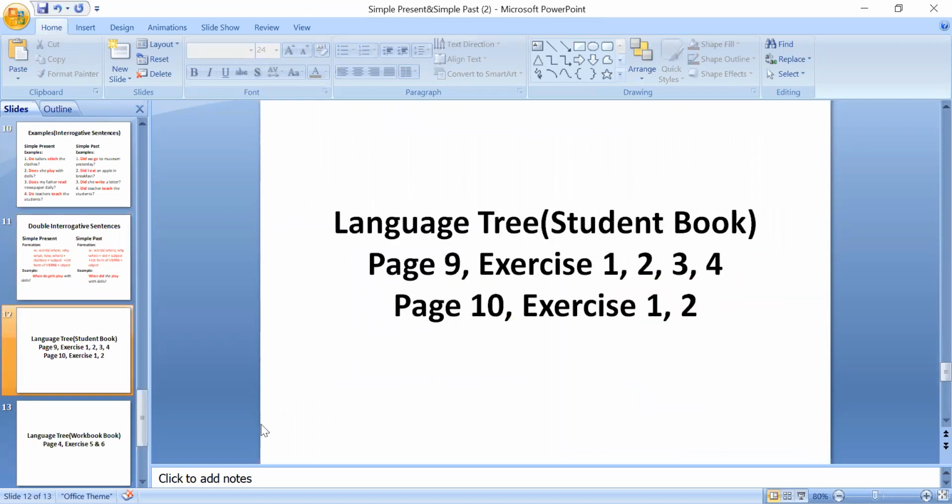Okay. Students, open your student book. We are going to revise exercises of page 9 and 10. Students, open your student book. We are going to revise exercises of page 9 and 10.